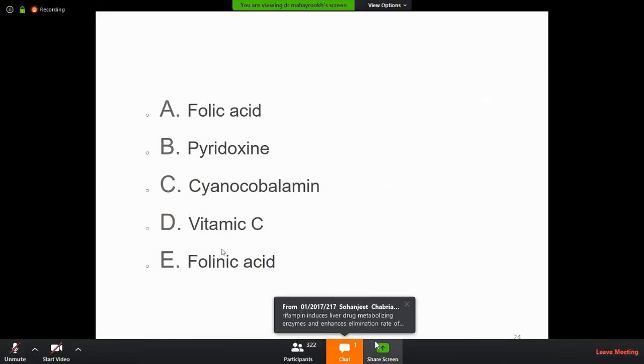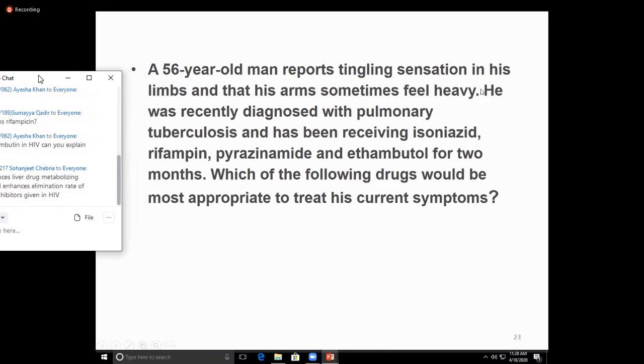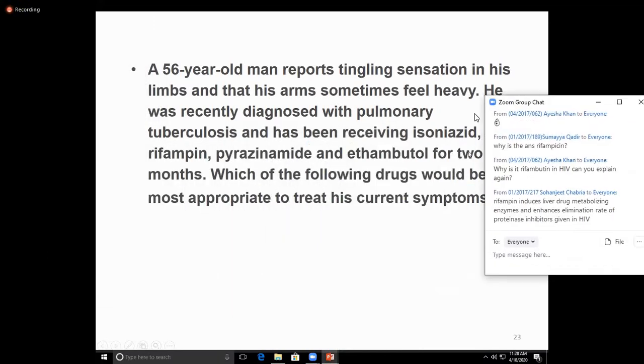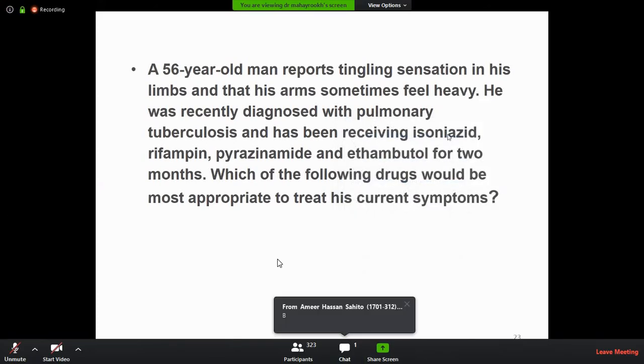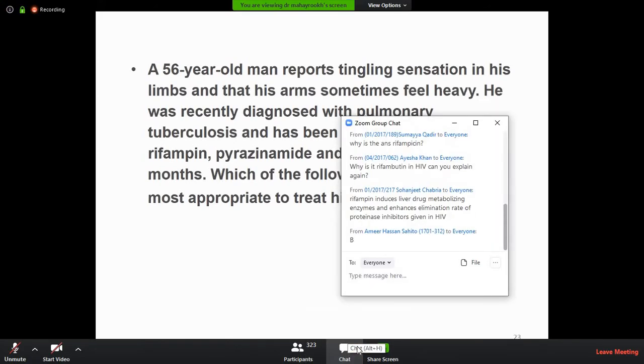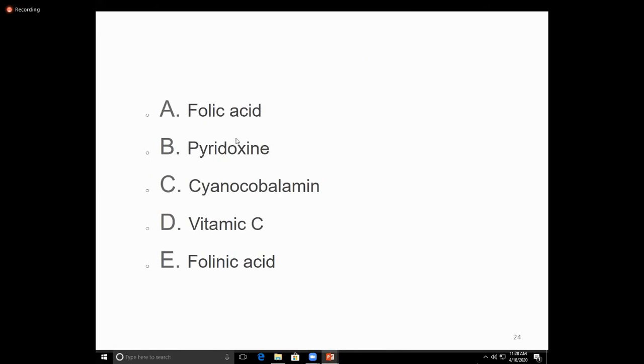You know the drug is isoniazid, and the patient has a tingling sensation. What is the side effect of isoniazid? Peripheral neuropathy. It also inhibits the utilization of vitamin B6, which causes the tingling sensation of peripheral neuropathy. So we give pyridoxine. The answer is pyridoxine.